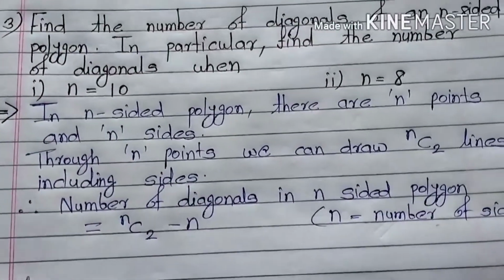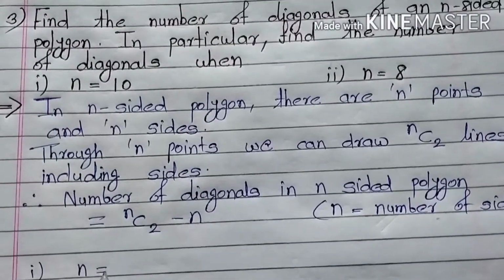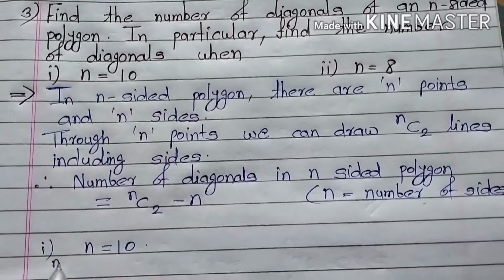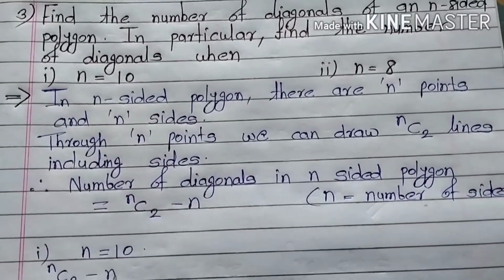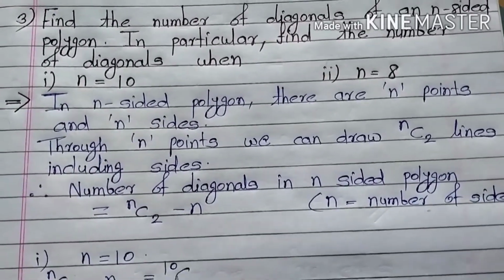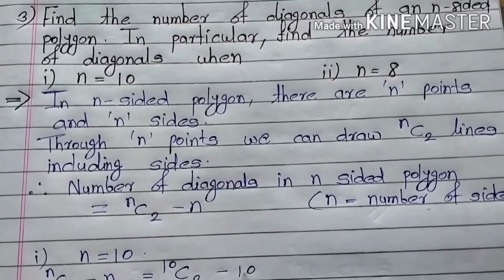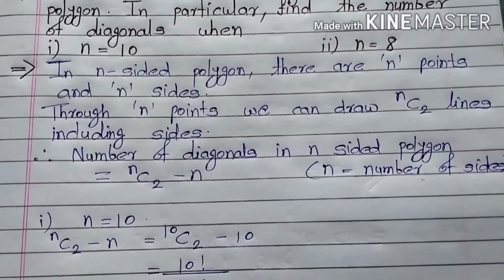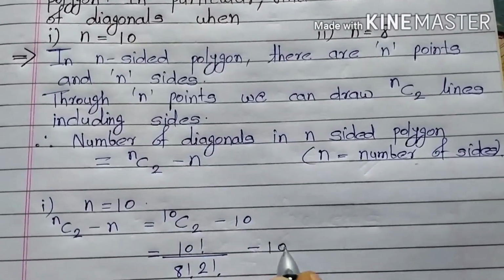So first, n is equal to 10. Put it in this formula, nC2 minus n, which is 10C2 minus 10. This is 10 factorial over 8 factorial times 2 factorial, minus 10.